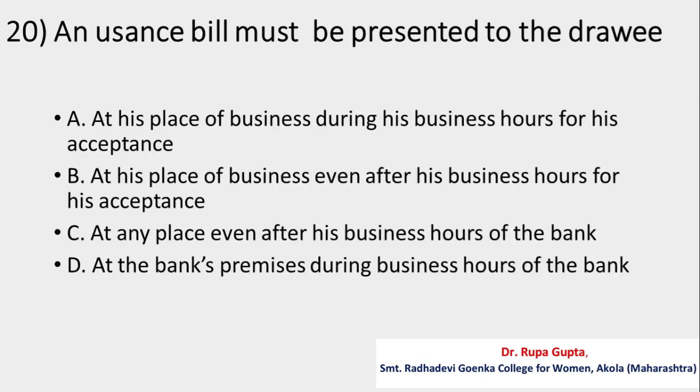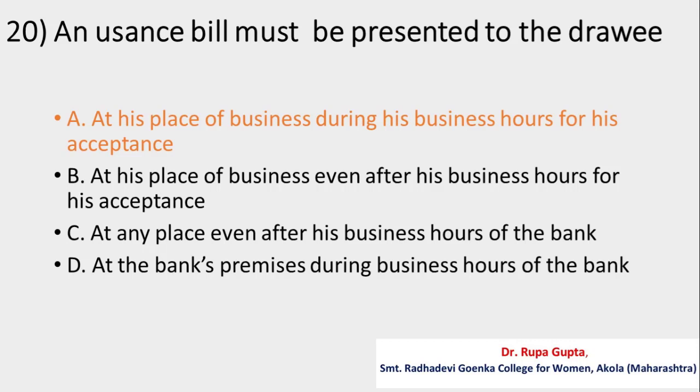Question number 20. An usance bill must be presented to the drawee. The options are A, at his place of business during his business hours for his acceptance, B, at his place of business even after his business hours for his acceptance, C, at any place even after his business hours of the bank, D, at the bank's premises during business hours of the bank. And the correct answer is A, that is at his place of business during his business hours for his acceptance.